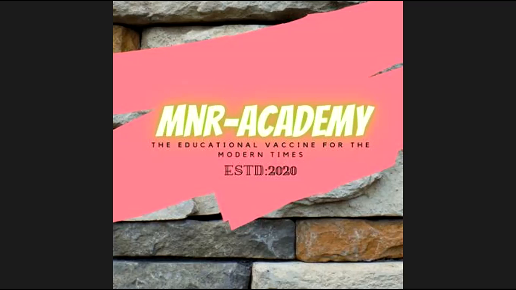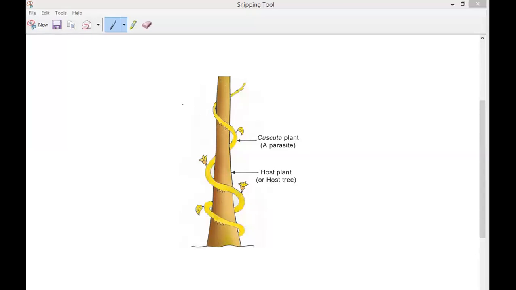So, for example, what is this parasitic mode of nutrition? You can check it. Observe this picture carefully. What is this here? Have you noticed it? A non-green plant. What is the color of this plant? Yellow color. Do you understand, Ira? Yellow. So now you can see this is called